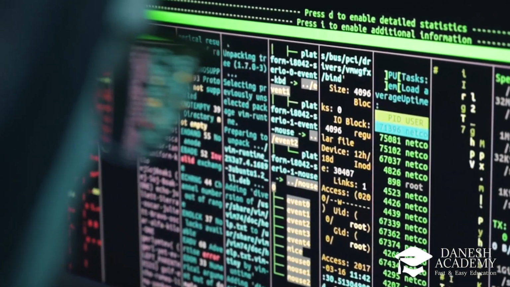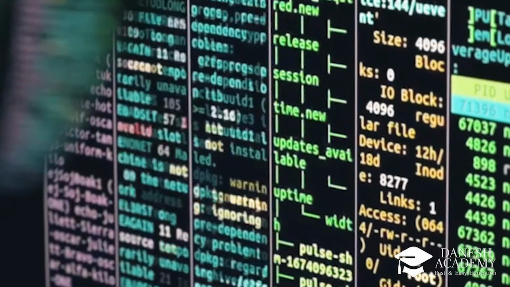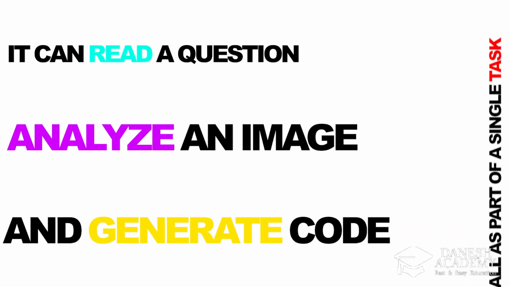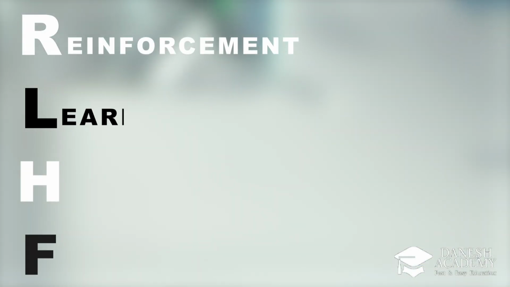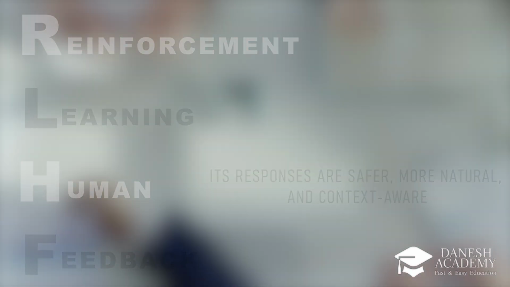At its core, DeepSeek utilizes the transformer mechanism with self-attention, allowing it to process and understand relationships between parts of any input, whether it's words in a sentence, pixels in an image, or lines of code. Its real superpower is multimodal reasoning, the ability to handle different kinds of data simultaneously. It can read a question, analyze an image, and generate code, all as part of a single task. Fine-tuned with RLHF, reinforcement learning with human feedback, its responses are safer, more natural, and context-aware.